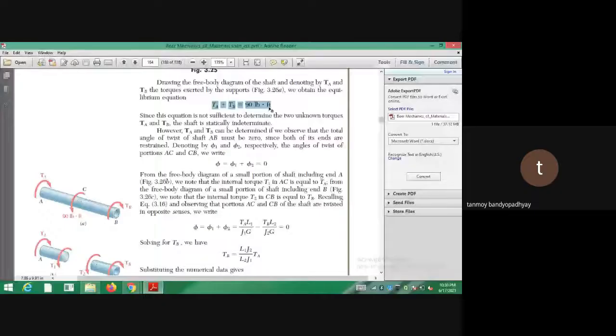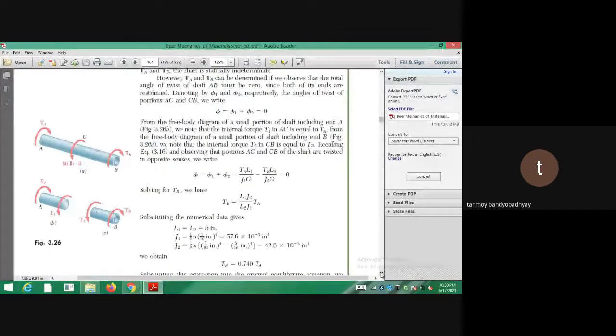So for that we have to take the help of the angular displacements or the angle of twists. So phi is equal to phi 1 plus phi 2, that should be equal to 0. You can understand that the final rotation is actually 0. From there, if you put all these values, you will be getting the expressions for TA and TB. So you solve this problem.